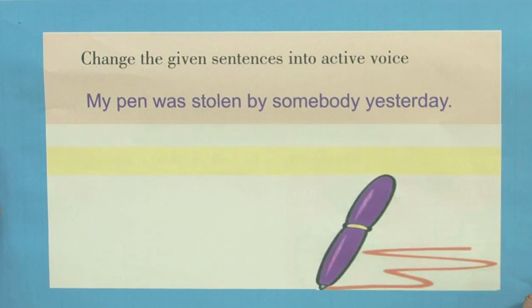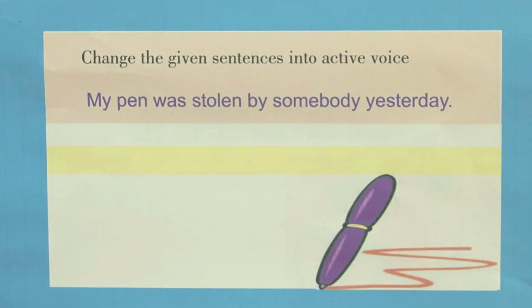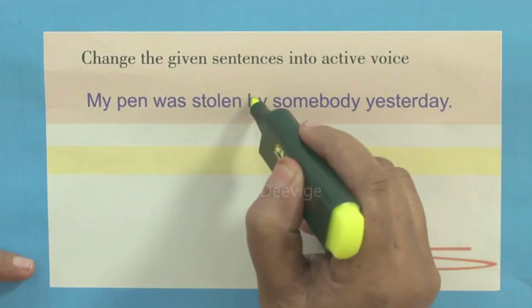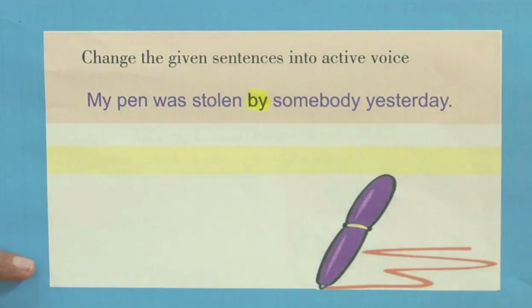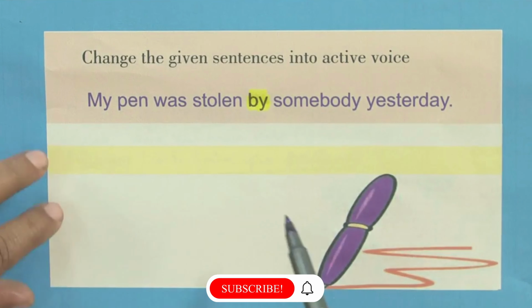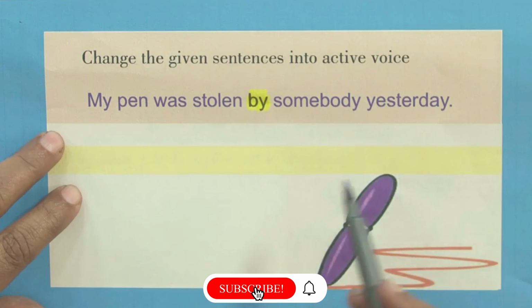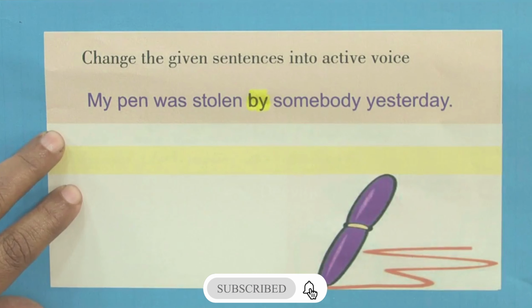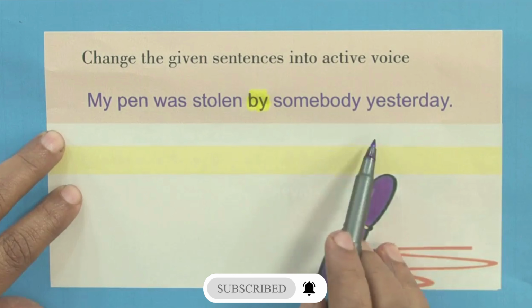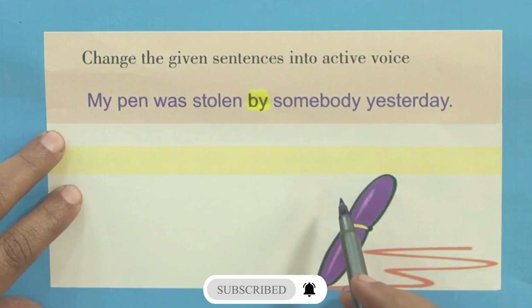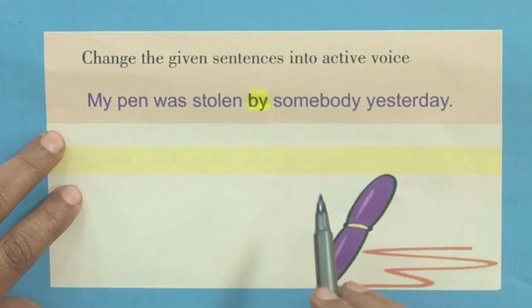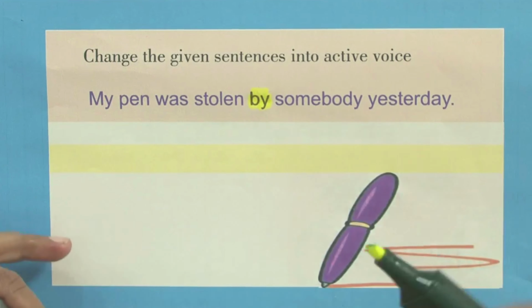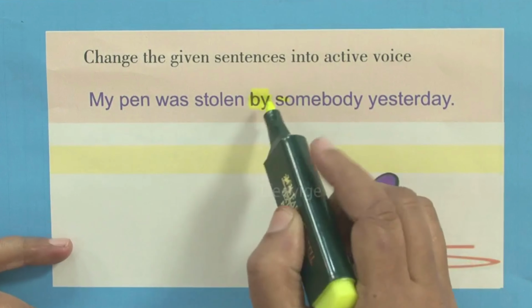My pen was stolen by somebody yesterday. I repeat, my pen was stolen by somebody yesterday. Now we have the preposition by. Okay, so that means it is already in the passive voice and we need to change it into active voice. Now, my pen was stolen by somebody yesterday. Now, who is the doer of the action? The doer of the action here is somebody.